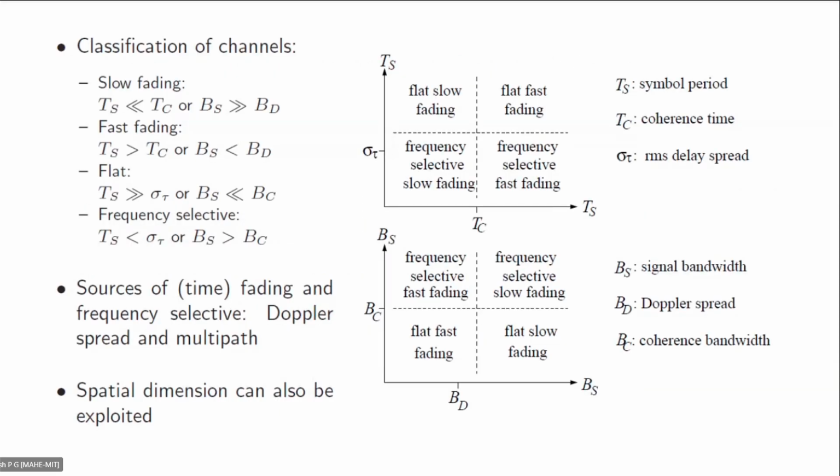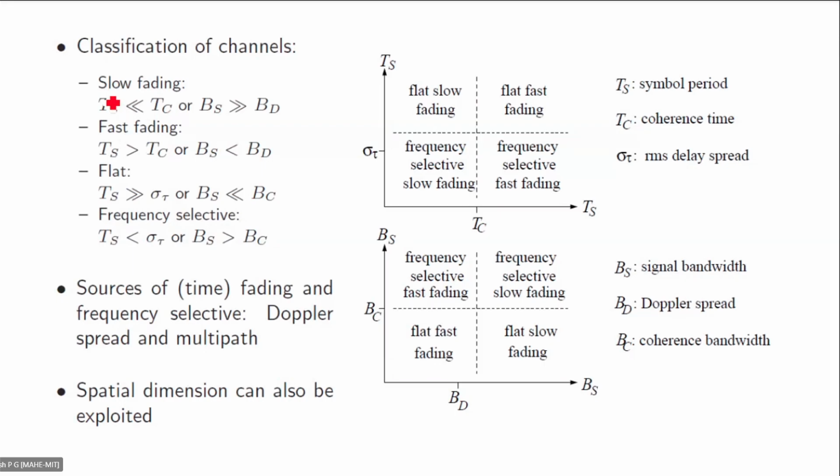Okay, now the essence of all this that we have learned till now, like 8 or 9 hours. Classification of channels due to different effects. If you look at this table, to the left you have slow fading, fast fading, flat fading, and frequency selective fading, right?